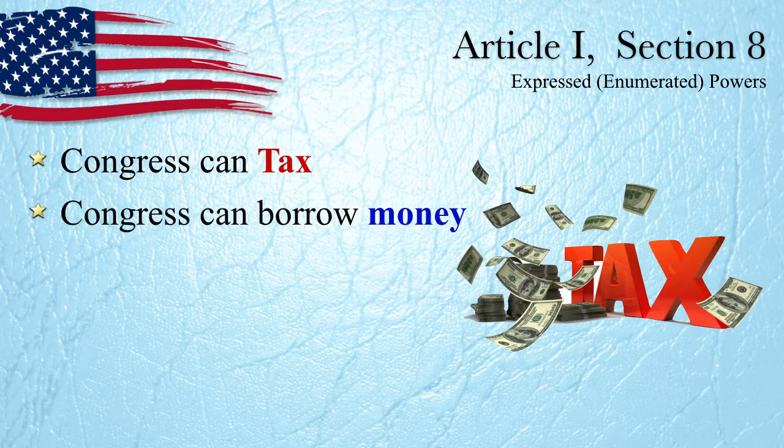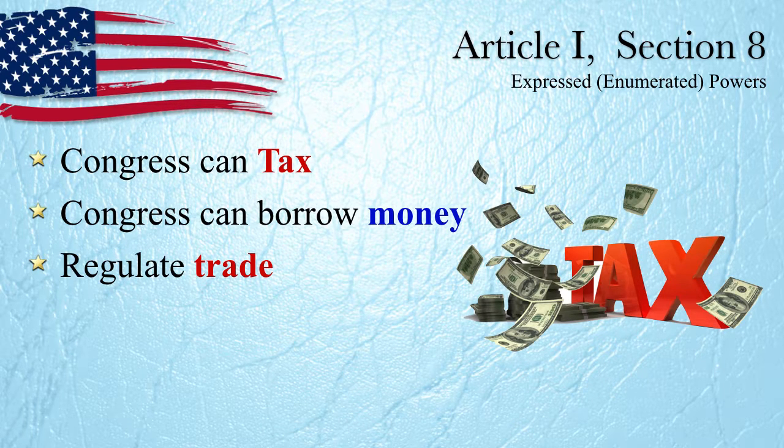Congress can borrow money. I remember in one of the classes, somebody was very shocked to know that Congress could borrow money. Absolutely, and we have to pay it back. That's part of the national debt that keeps running rampant and going up and up and up. It's the money that we owe other people. That national debt is going to get you.